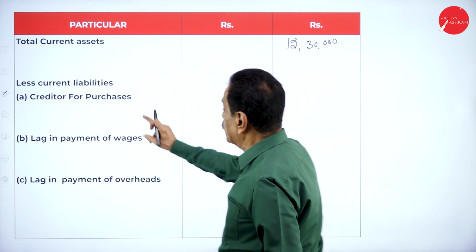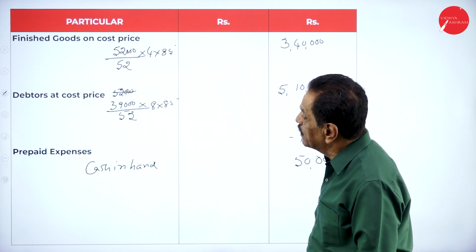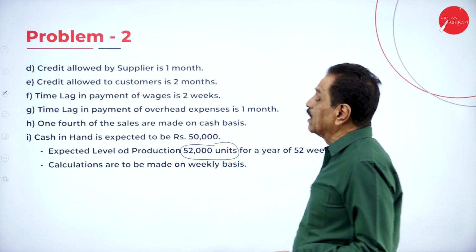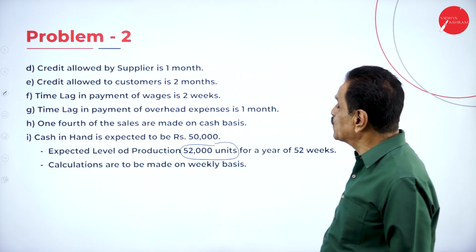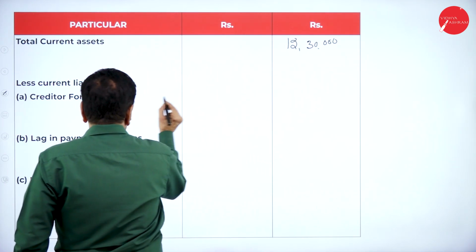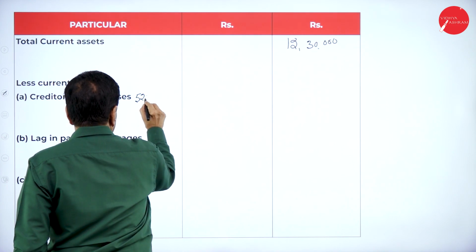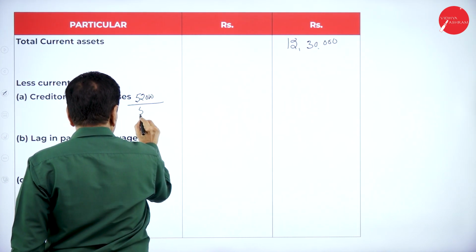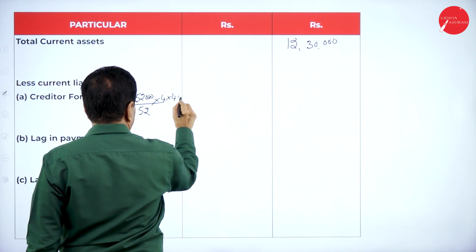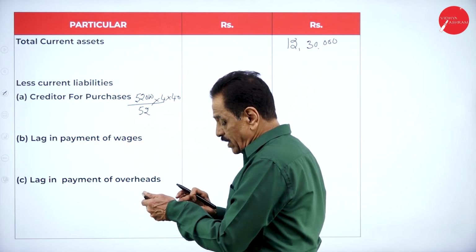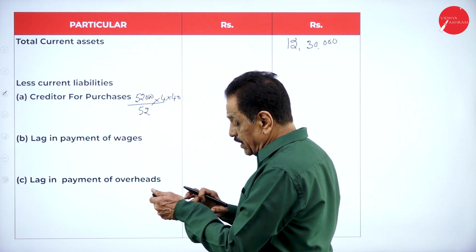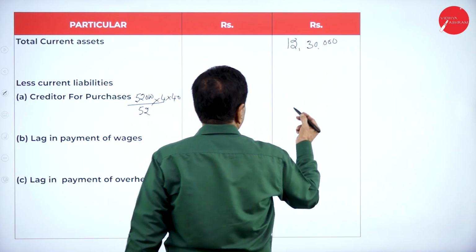12,30,000. Then come back to current liabilities, creditor for purchases. Creditor suppliers 1 month, as far as raw material is concerned. 1 month means 4 weeks. So creditor for purchases: 52,000 divided by 52, 1 month means 4 weeks at a cost of 40. Raw material. So this is 1,000 into 4 into 40, 1,60,000.